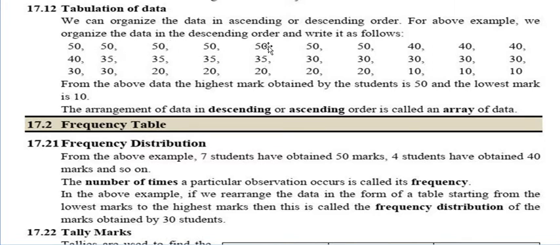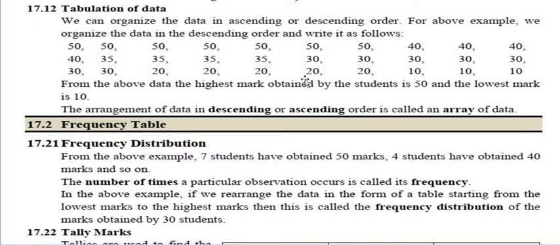Counting 1 2 3 4 5 6 7, 7 students got 50 marks. 4 students got 40 marks. 4 students got 35 marks. 7 students got 30 marks. 5 students got 20 marks. And 3 students got 10 marks.